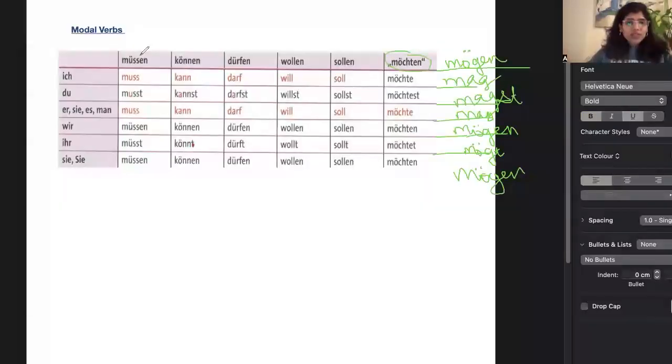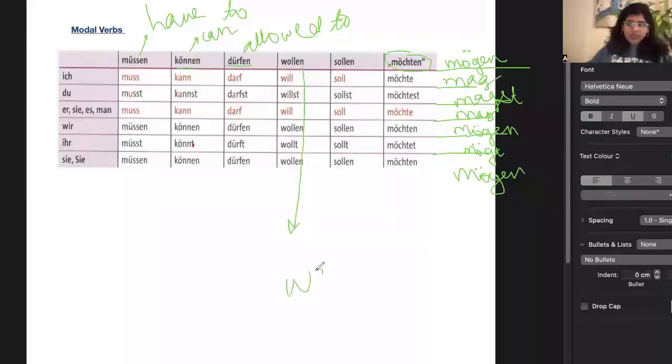This verb is not müssen, it's müssen. Müssen means have to. For example, I have to go to a party, so have to is müssen. What is können? Können means can. What is dürfen? Dürfen means allowed to. If I want to say I am allowed to go to the party, then allowed to is dürfen. What is wollen?